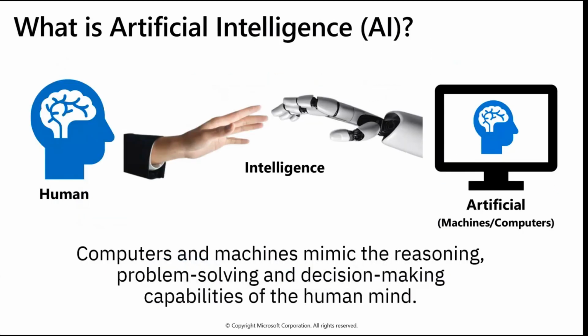So if I talk about artificial intelligence, when humans and the artificial, meaning machines and computers, collaborate with each other, or share their intelligence with each other, then this process is called artificial intelligence. Okay. So now when humans transfer their intelligence to artificial computers or machines, that means those machines can now do the same things that humans can do. They can also solve problems, they can also do complex activities, they can also take decisions based on data, right? So now machines can also mimic humans.